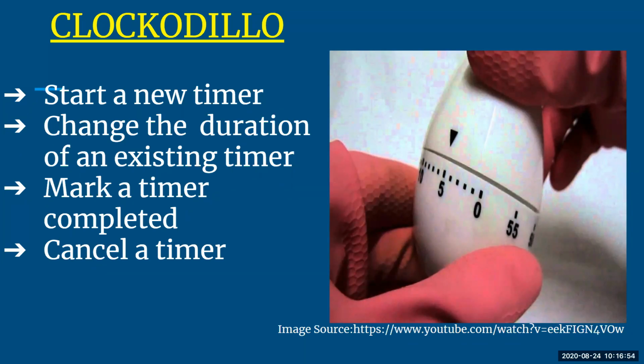So here there is an example of Crocodilo, which is also an API, which was a customized API. When we talk about the customized API Crocodilo, it is nothing but a timer, which will help you to set time for any task you want to do. So basically it is an internet connected task timer, and the user who is using this timer can set a dial to a number of minutes, and as the timer ticks down until it completes, it keeps sending messages to the API server to let you know whether the task has been started, completed, or cancelled.